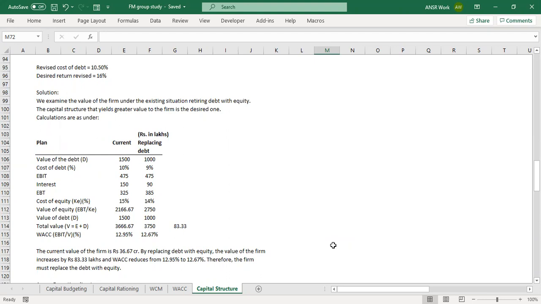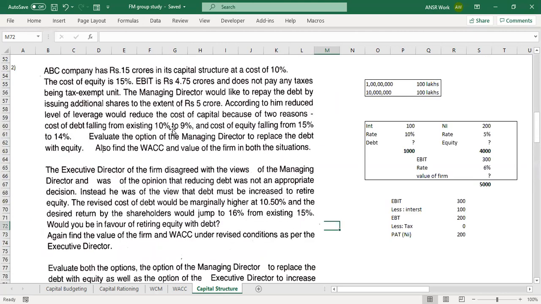We had 15 crores, right? 5 crores we are paying back. What is the new revised amount of debt? 10 crores, right? But how do we know the 5 crores we are paying back? It's given in the question, in that sentence. Do you see, the managing director would like to repay the debt by issuing additional shares to the extent of 5 crores? Yes, you missed this information. No problem. So your revised debt is 10 crores. You go from there. Your interest rate is changed, your cost of equity is changed, and also your value of debt is changed.